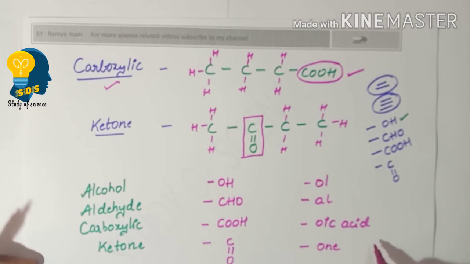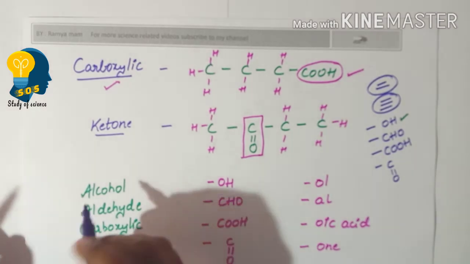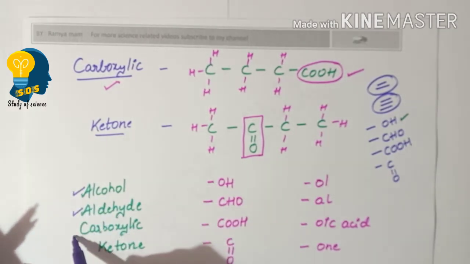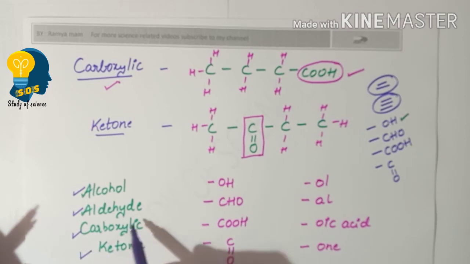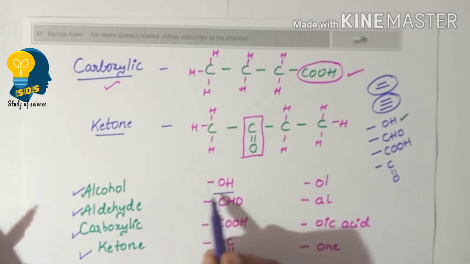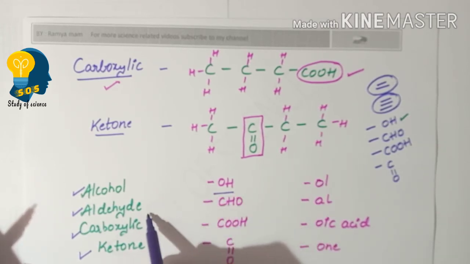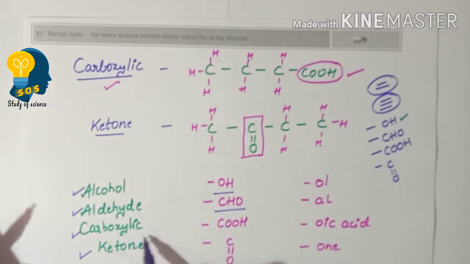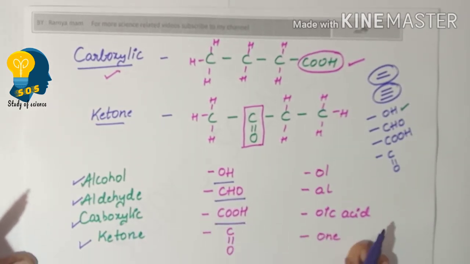These are the suffixes which are given for the functional groups. The functional groups are alcohol, aldehyde, carboxylic acid and ketone. The alcohol is represented by OH group, aldehyde is represented by CHO group, carboxylic acid is represented by COOH group, and ketone is represented by C double bond O group.